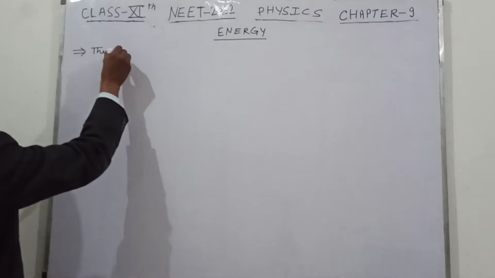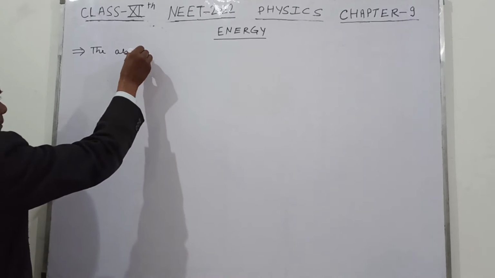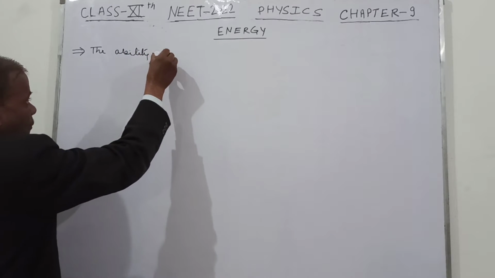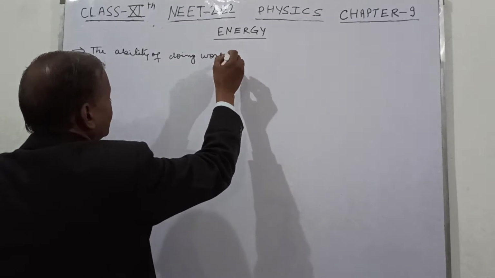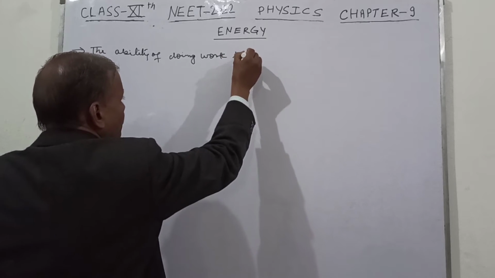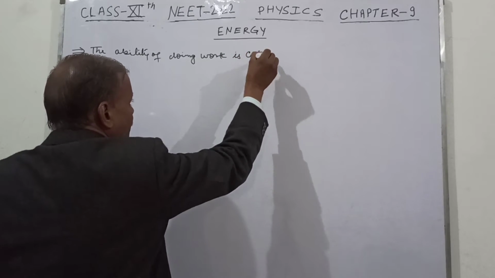The ability of doing work is called energy.